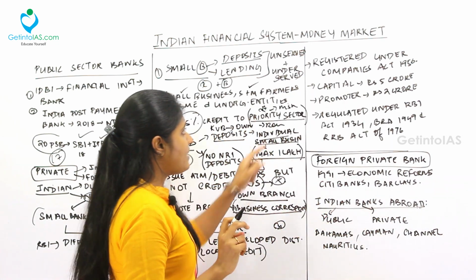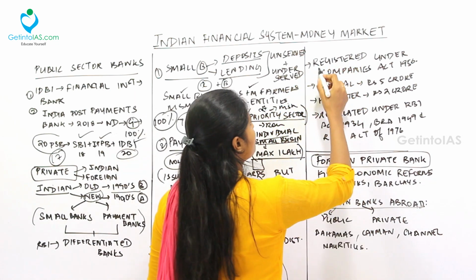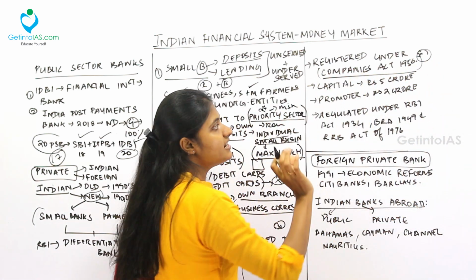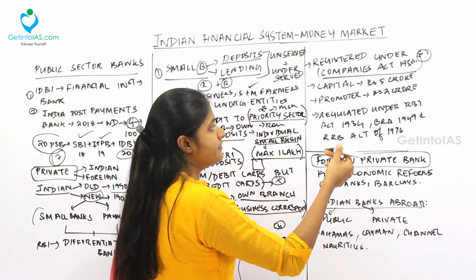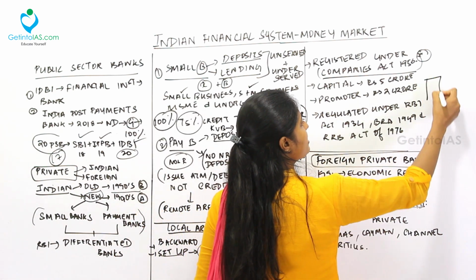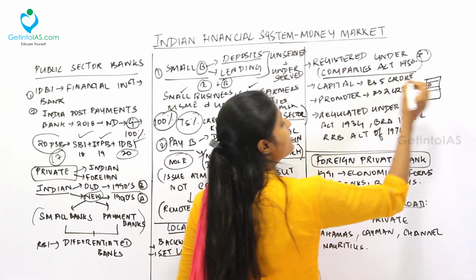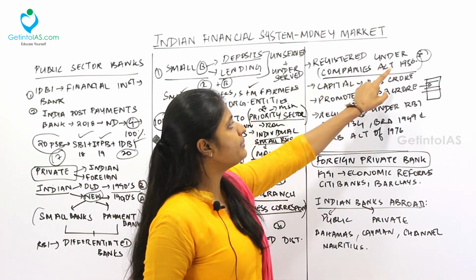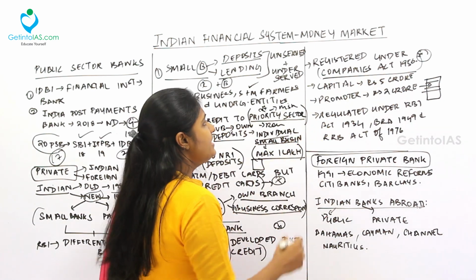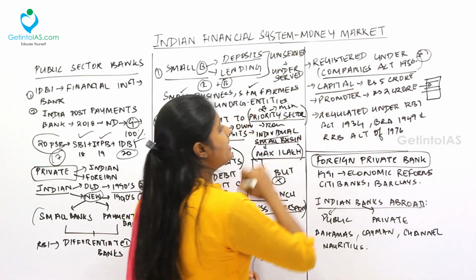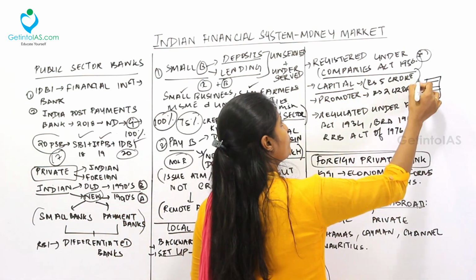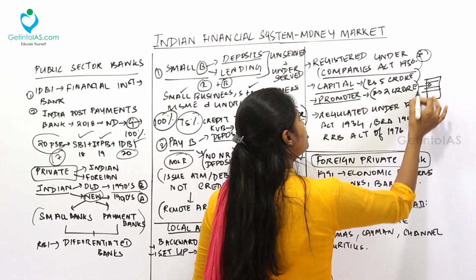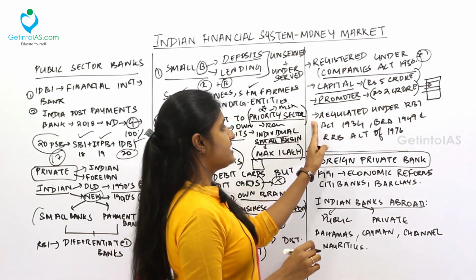Next one, this local area bank is registered under the Companies Act of 1956. So under what? This is very important for prelims. It is registered under the Companies Act of 1956. See, in case tomorrow I am setting up a company, I should register it somewhere, right? Same way, if you are setting up a local area bank, you should register it under the Companies Act of 1956. Next, the capital to set up a local area bank is 5 crore. 5 crore is the capital, and the promoter should contribute how much? 2 crore.